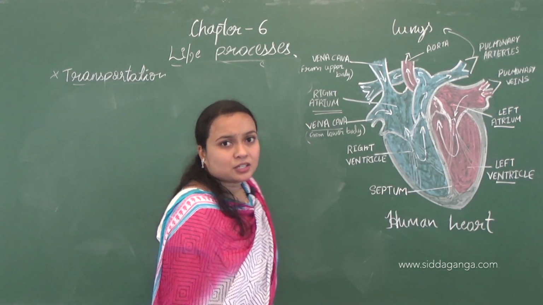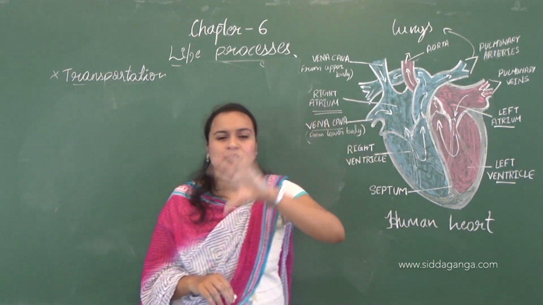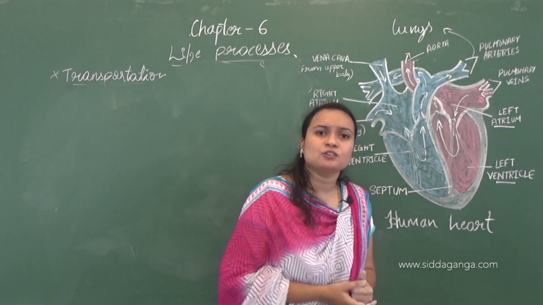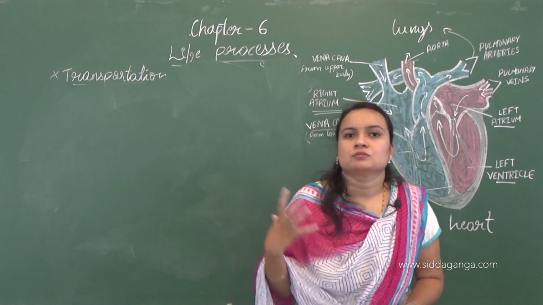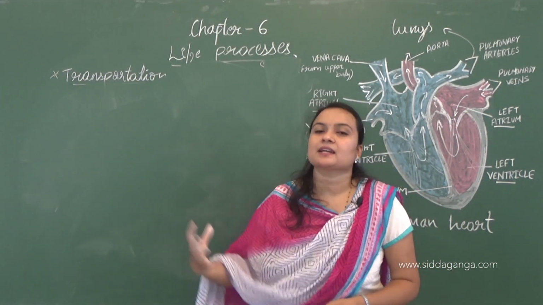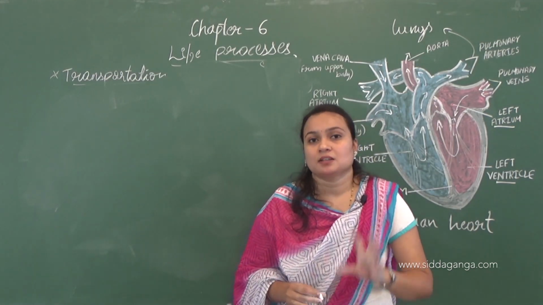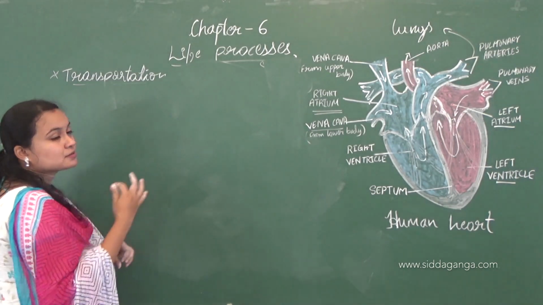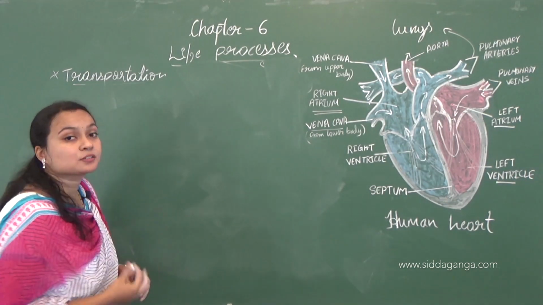Now in the double circulation, okay, this cycle will take place, and in human beings, let us now discuss how many rounds of this cycle take place in the human body. So what happens, it is measured based on the heartbeat.